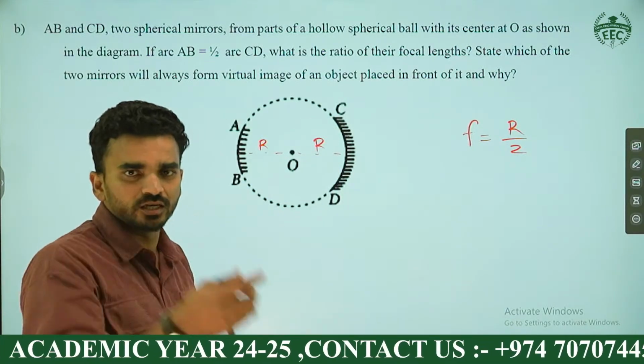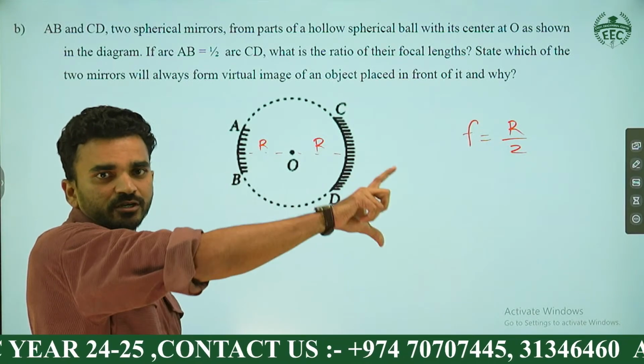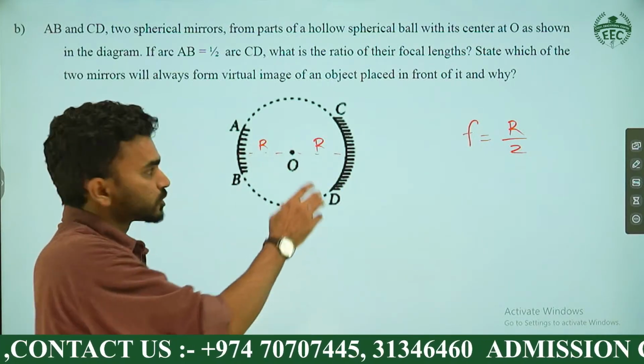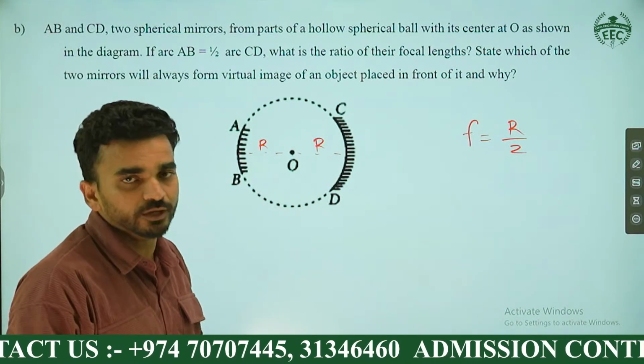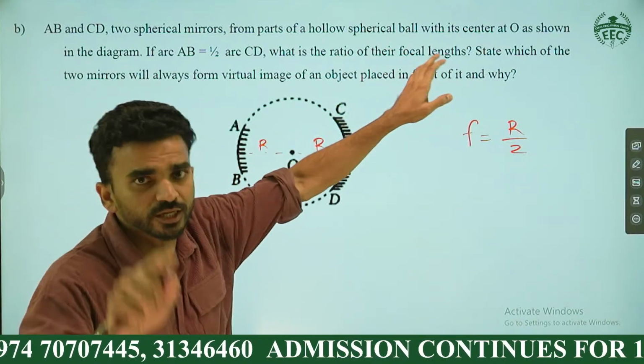You got the reason, right? The same concept can change in different manners. So understand the concept from here. Focal length does not depend on the length of the arc. It depends on the radius. So both of them have the same radius, so both of them have the same focal length. That's the first part. Are you answering for each part of the question? Then only you will get the mark.